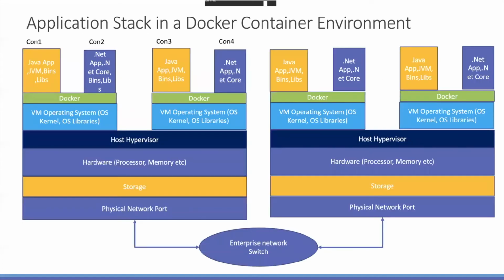But now how do they look in a real environment, in real hardware, and where are they located? Here, the same as my previous diagram, let's take a cloud environment, or maybe a home environment, where you have a physical server connected to your home or enterprise network. Then you have the storage hardware, then the hypervisor, then a VM. This is the VM, and the VM has one operating system.